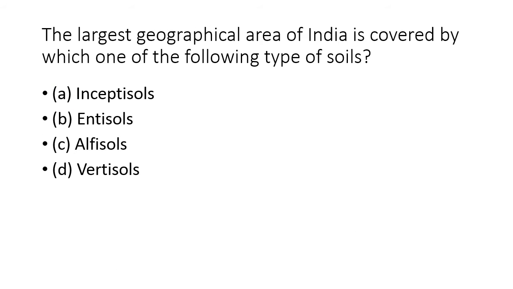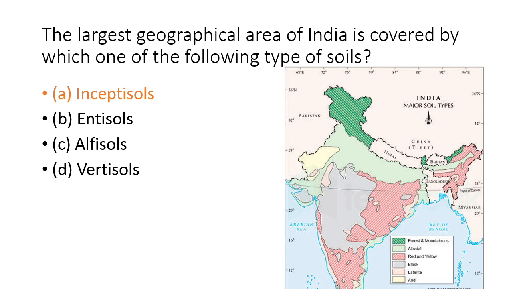The next question is, the largest geographical area of India is covered by which one of the following types of soils? Option A inceptisols, option B entisols, option C alfisols, option D vertisols. And the correct answer is inceptisols.